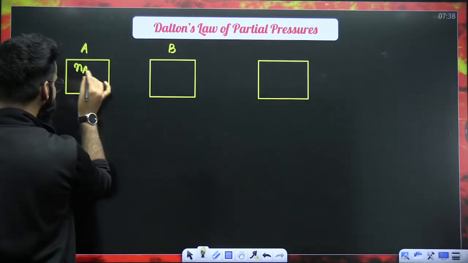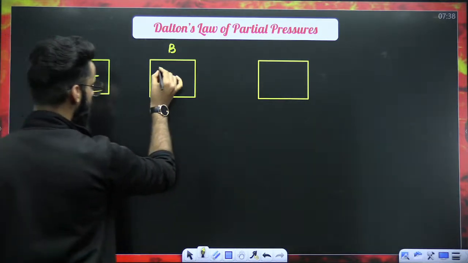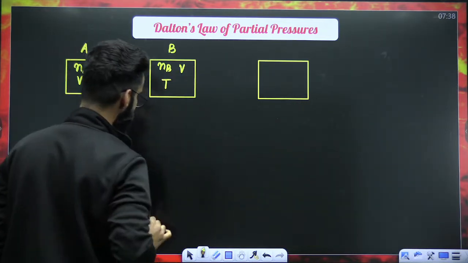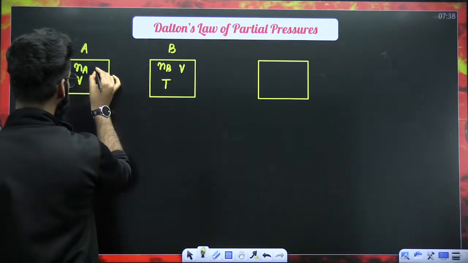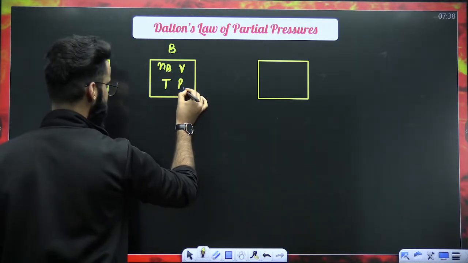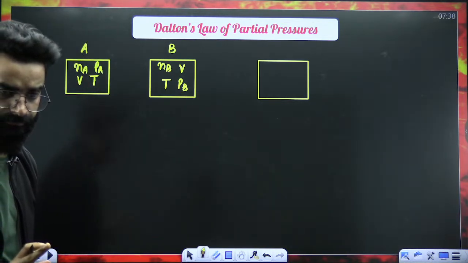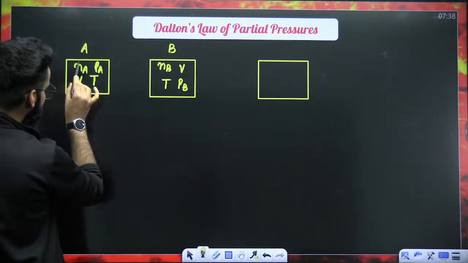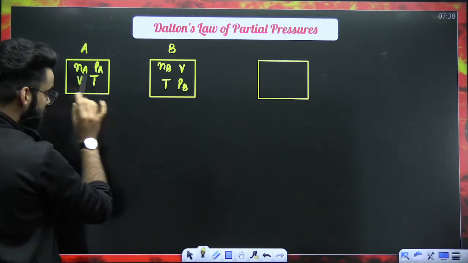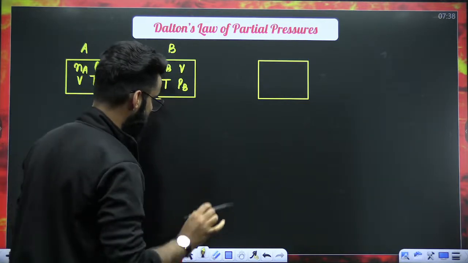Let's say the volume of gas A over here is V, and the temperature of gas A is T. Moles of gas B in this container is Nb, volume is V, and temperature of gas B is T. Let's say the pressure of gas A in this container is Pa, and the pressure of gas B in this container is Pb. This is something I'm assuming. Understand properly: number of moles of gas A, pressure of gas A, volume and temperature of gas A; number of moles of gas B, volume, temperature and pressure of gas B.